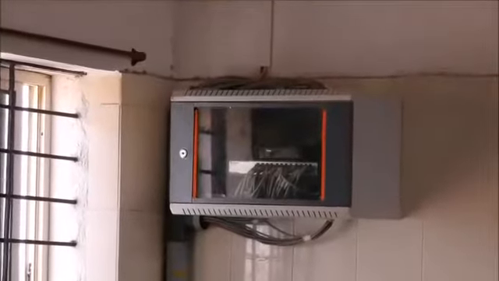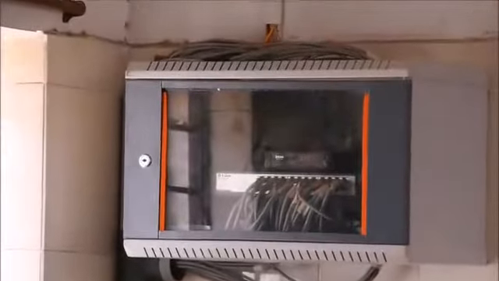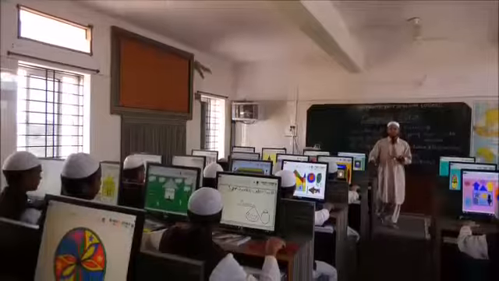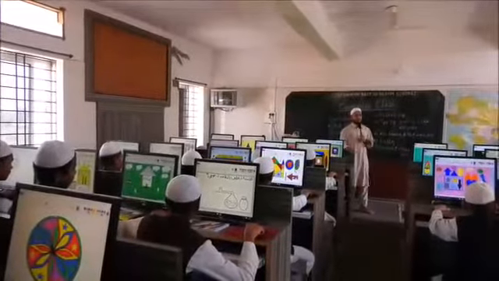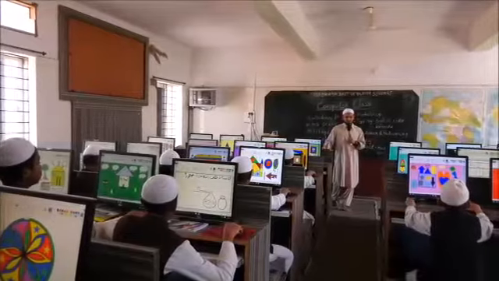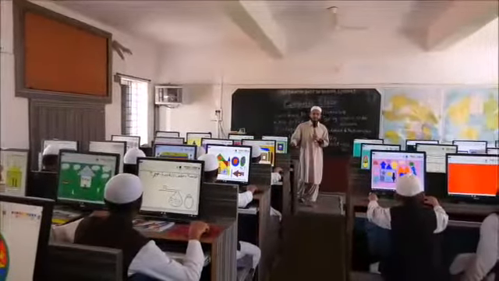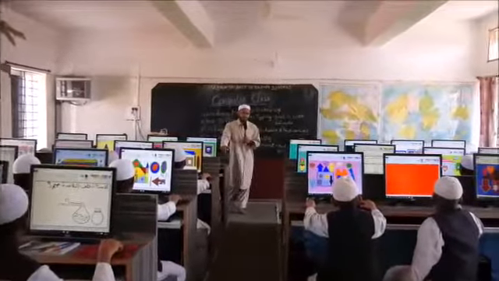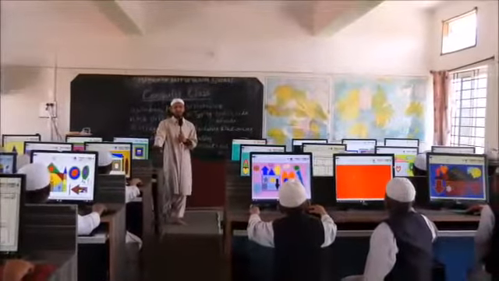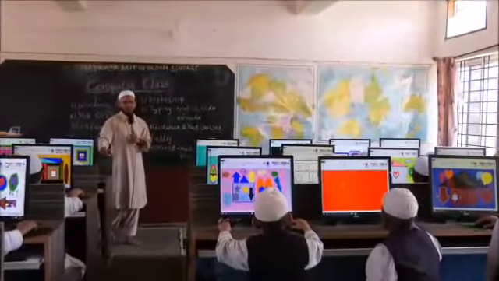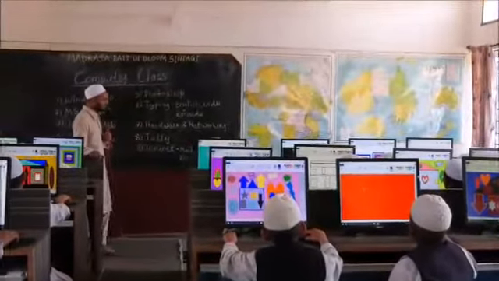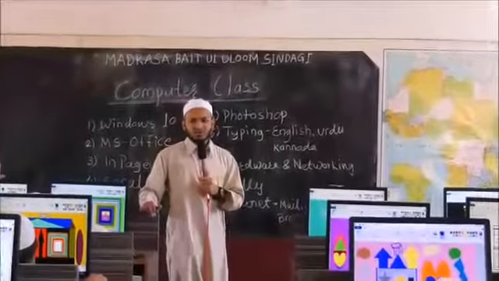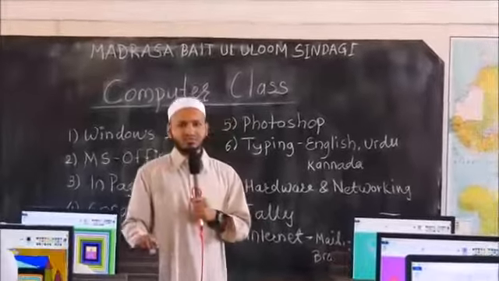of Tally. After that, we are going for internet, and in internet we will teach them working of internet and basic things in internet. After that, we will be taking them to the email. So making email ID, sending mails, receiving mails, attachment, all that stuff. After that, we will be taking them to the social media, that is Facebook and Twitter and WhatsApp. There are many social media websites online available. So we are also teaching them those stuff. After that, we will be teaching them the browsing, that is opening of website and working on website and making